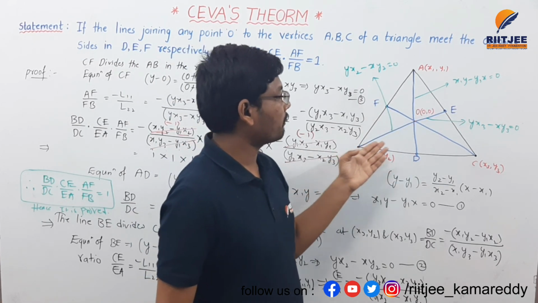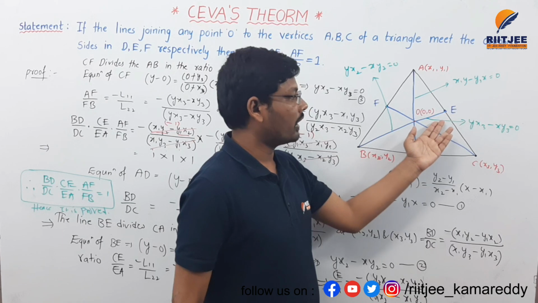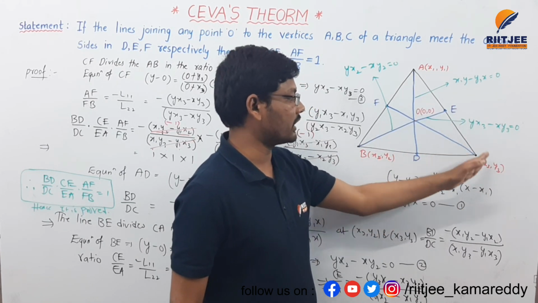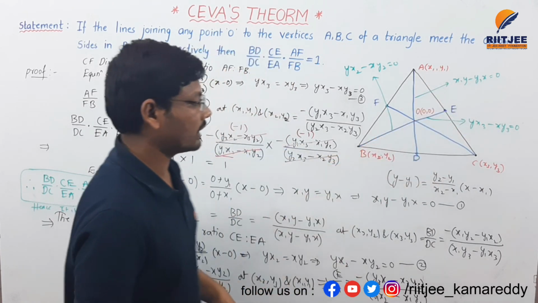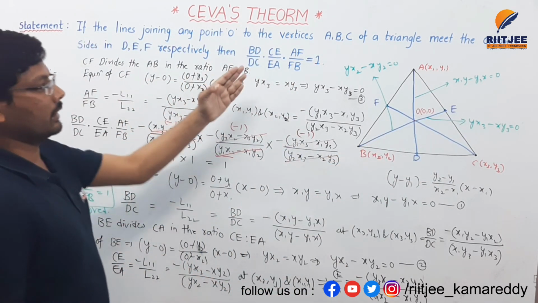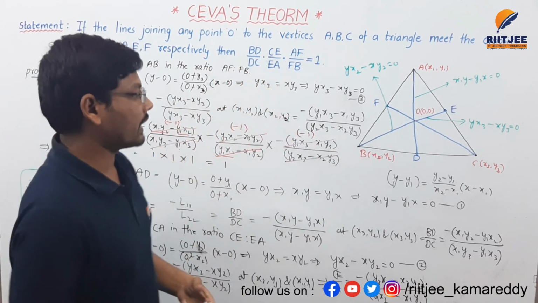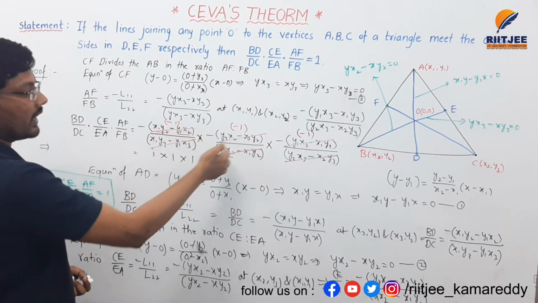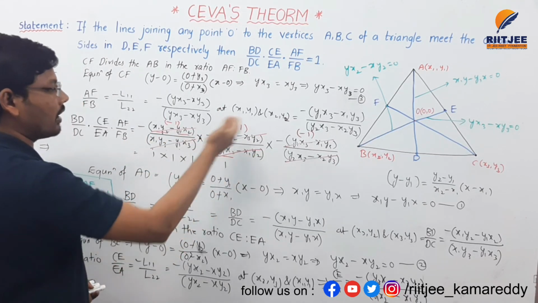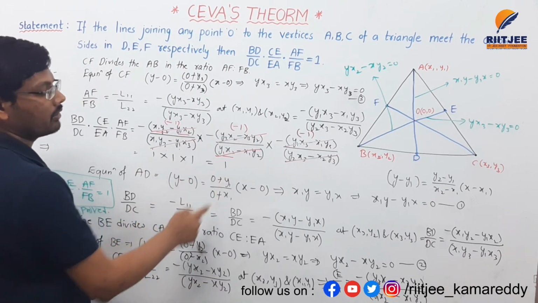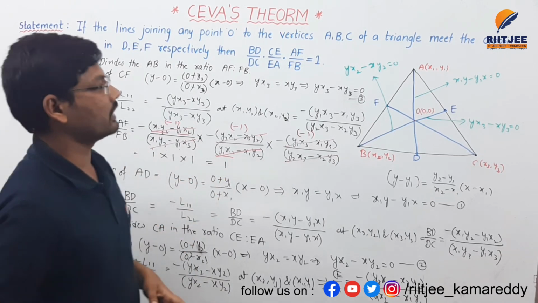And similarly BE line passing through O is intersecting AC line in the ratio of CE by EA. So similarly we got the ratios of BD by DC, CE by EA and AF by FB. Substituting all the ratios in this expression, after taking minus 1 as common, all the terms will get cancelled. 1 into 1 into 1 will become 1. This is all about Ceva's theorem.